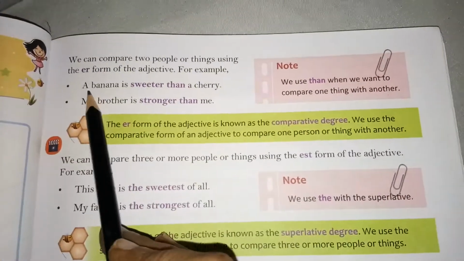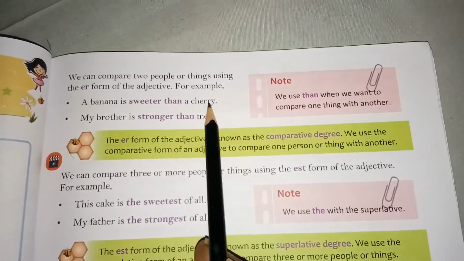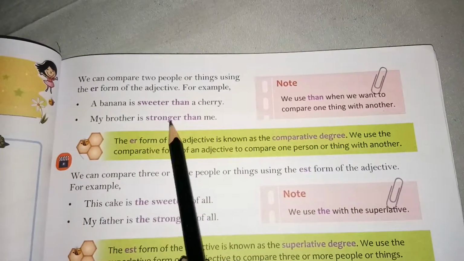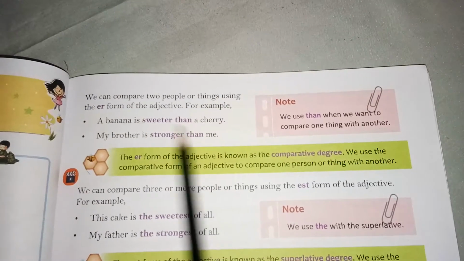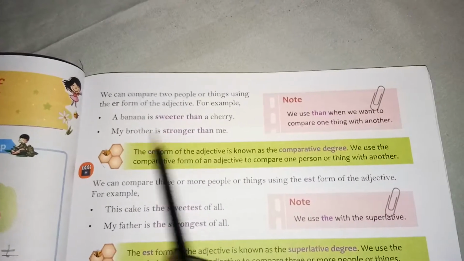For example, a banana is sweeter than a cherry. My brother is stronger than me. This is the comparative degree. Comparison between a banana and a cherry, and comparison between brother and me.